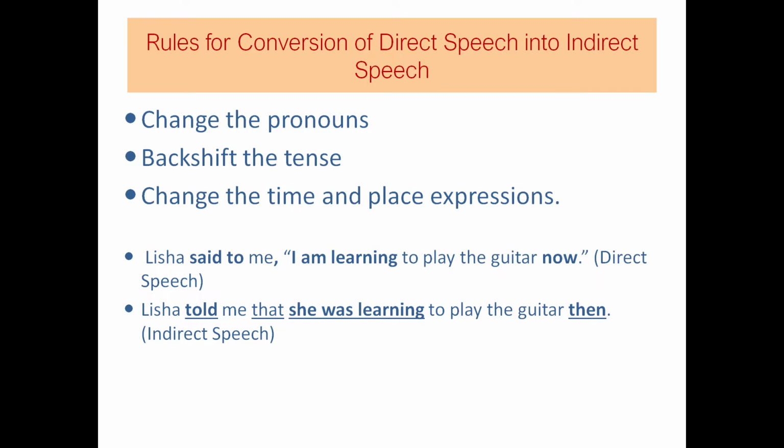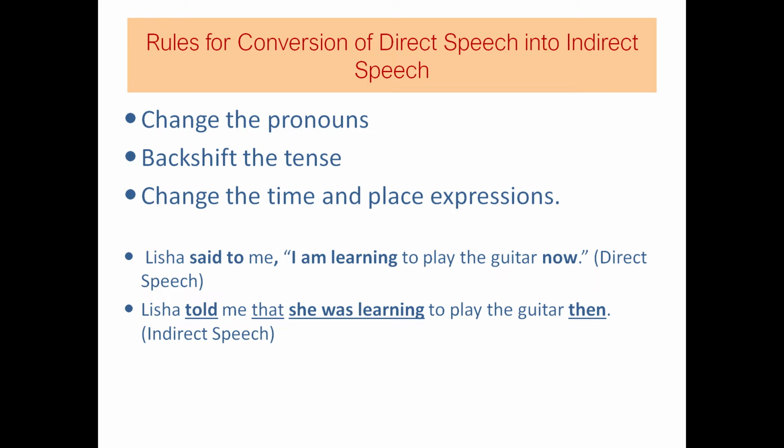Now let's quickly explore the basic rules for conversion of direct speech into indirect speech. The first one is change the pronouns. The second one is backshift the tenses. And the third is change the time and place expressions. Let's understand it through an example. Lisha said to me, "I'm learning to play the guitar now." This is the direct speech. When we change it into indirect speech, it becomes Lisha told me that she was learning to play the guitar then. Now please pay attention to the words which are underlined or written in bold.